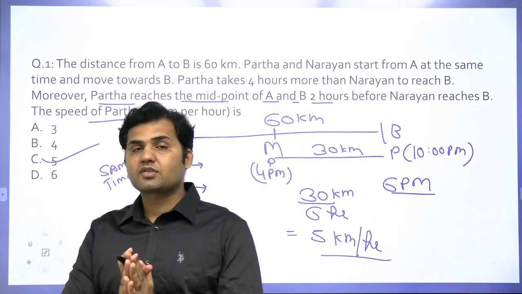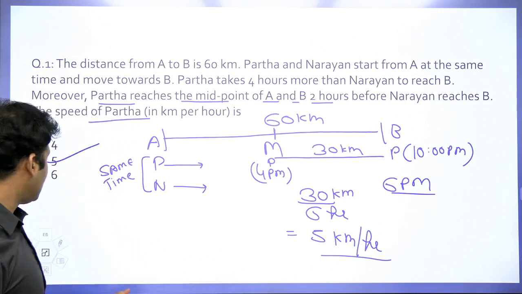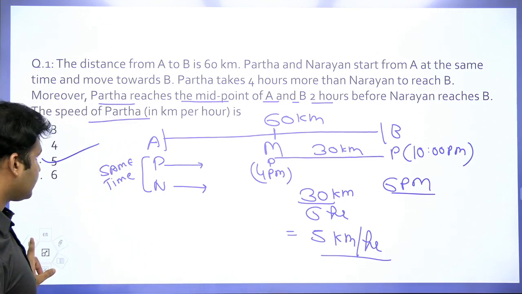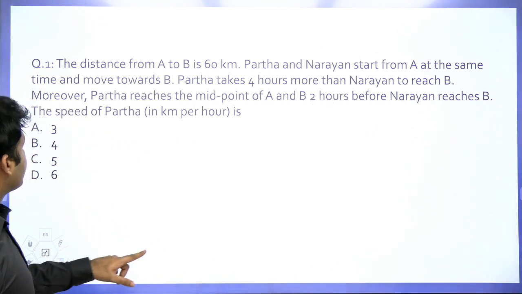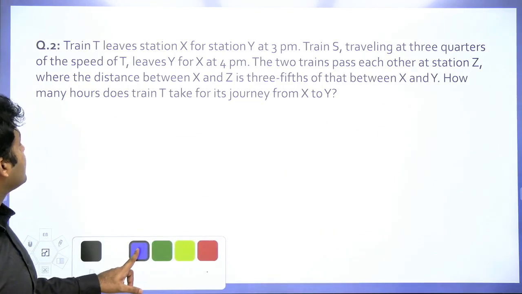This was the first question of time, speed and distance asked in CAT 2018 slot 1. Let's go to the next question. The next question is this one. Just go through the instruction, guys. What do we have in this question?